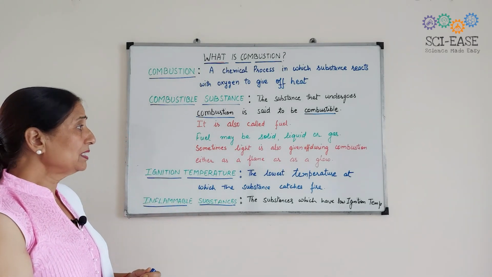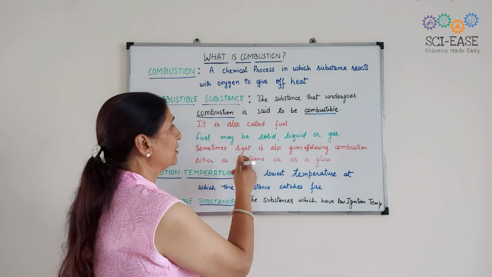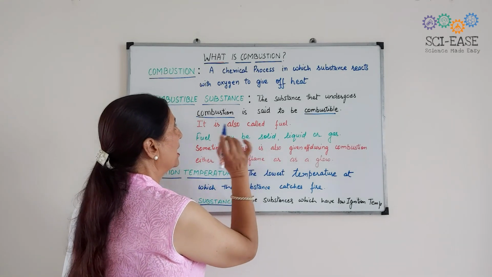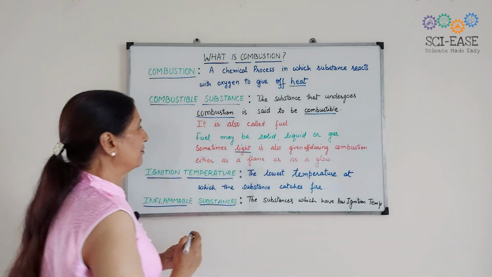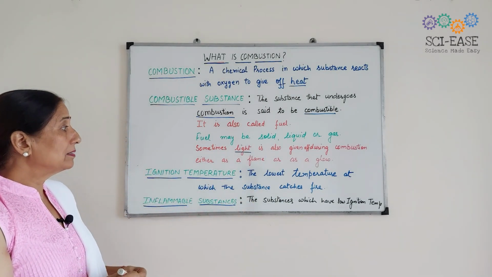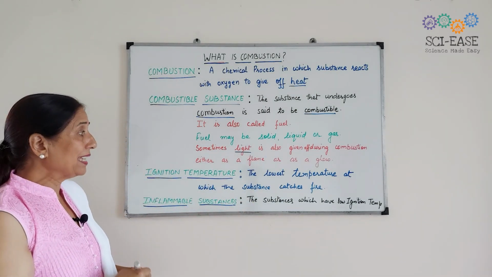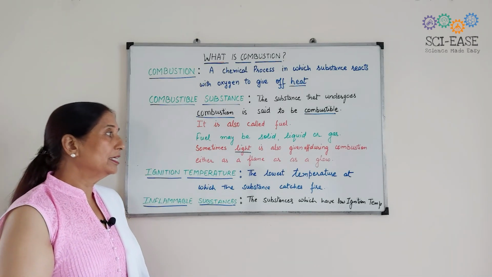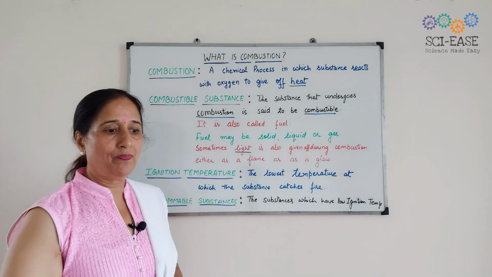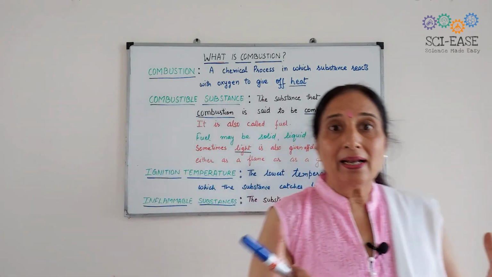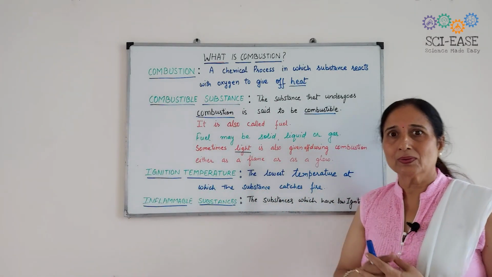So sometimes light is given off during combustion. Heat is given off, and light may be either in the form of a flame or as a glow. It will only glow, like coal sometimes does.